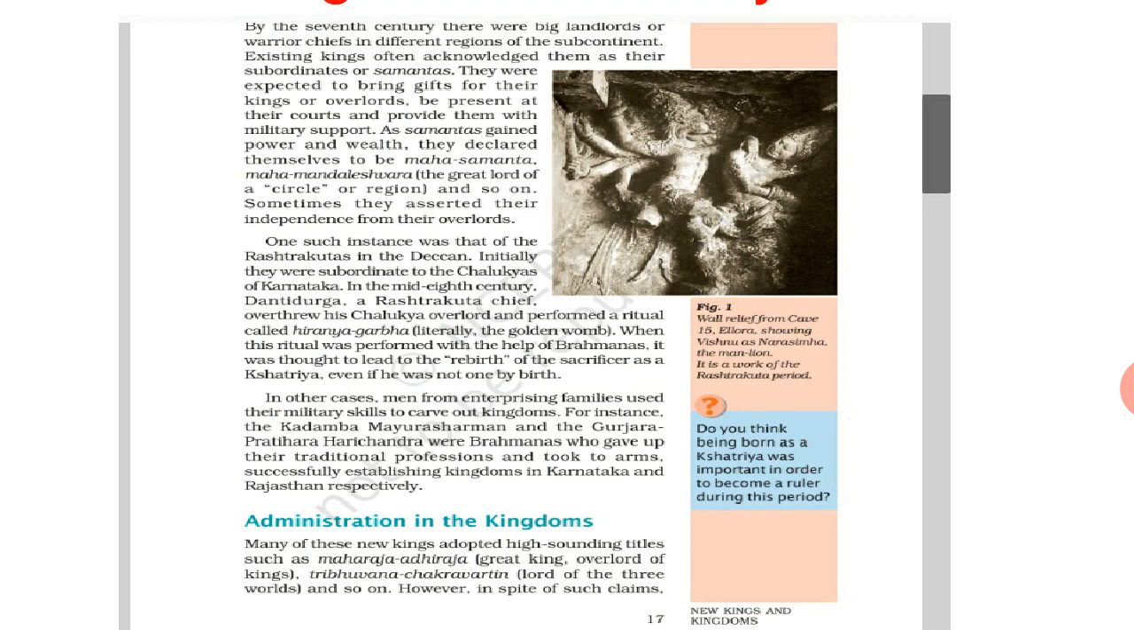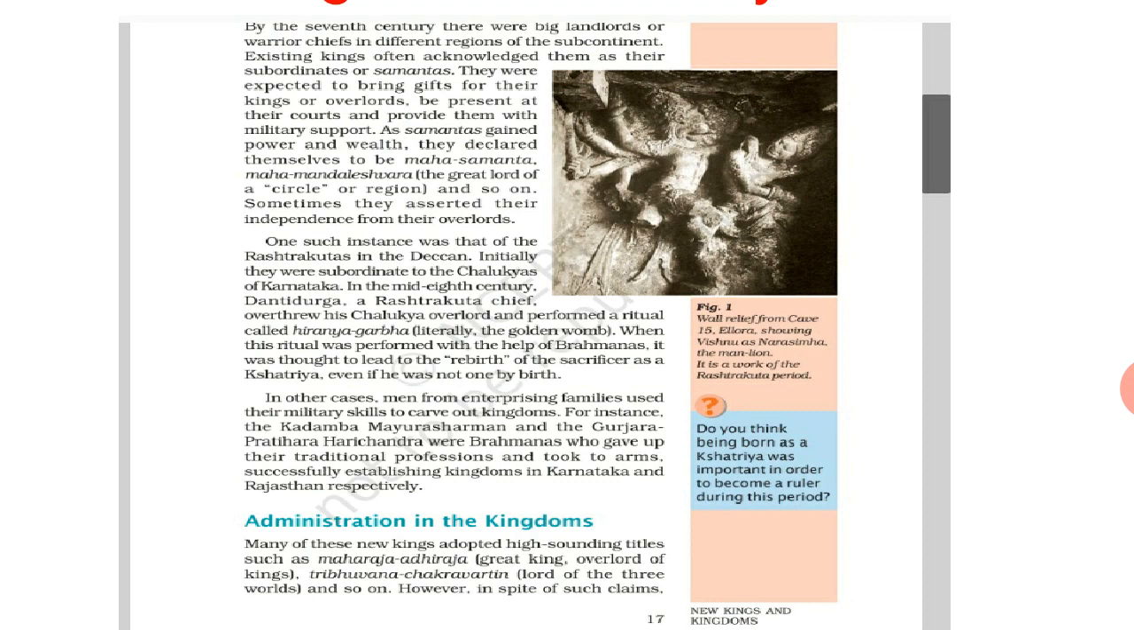All want to be a ruler, but to become a ruler is not easy. After becoming the ruler, they have to administer things properly. So now what happens? Many of these new kings adopted high-sounding titles such as Maharaja and Tribhuvan Chakravartin. See, now they became kings and they were saying that we are Maharajadhiraj and we are Tribhuvan Chakravartin.